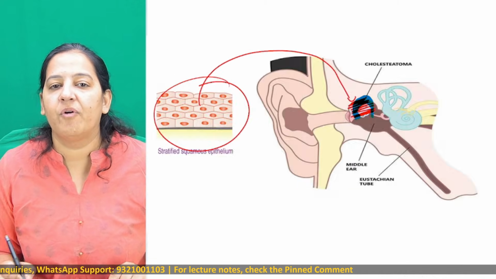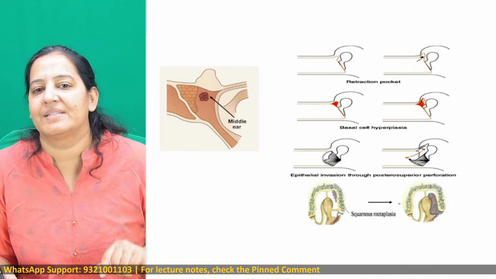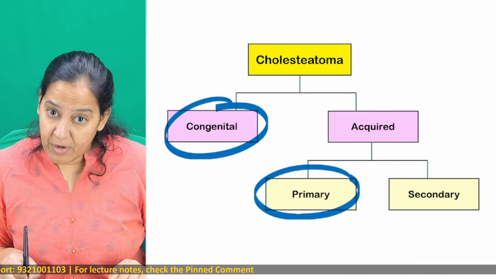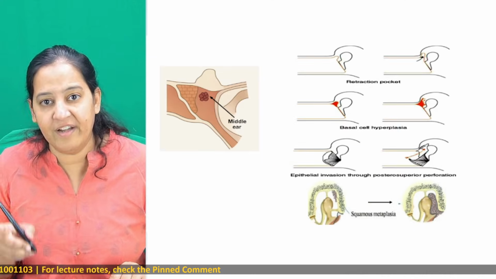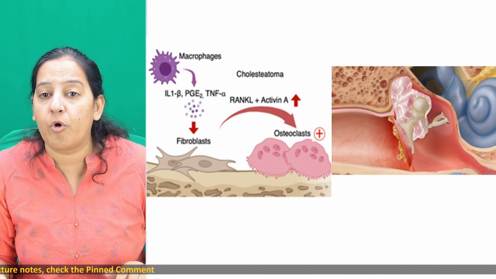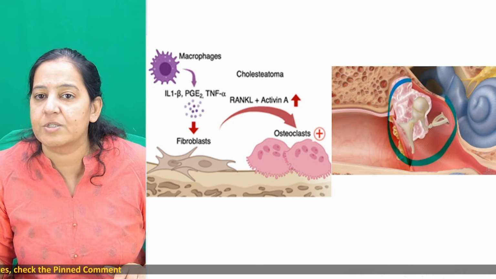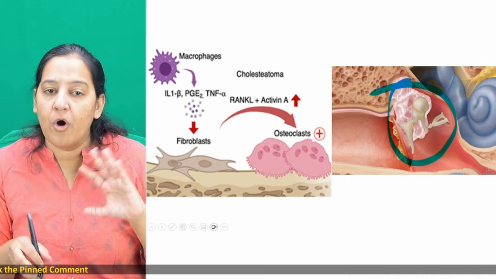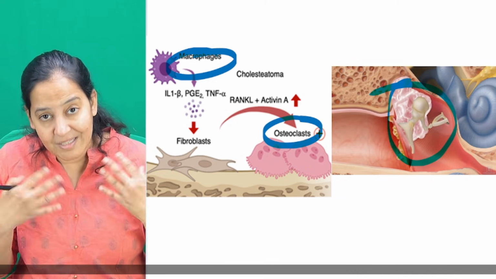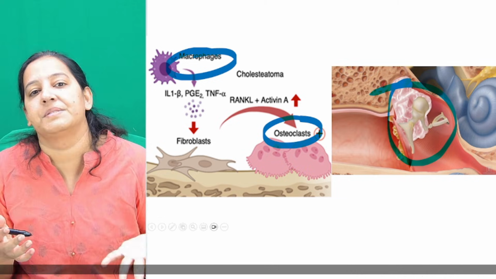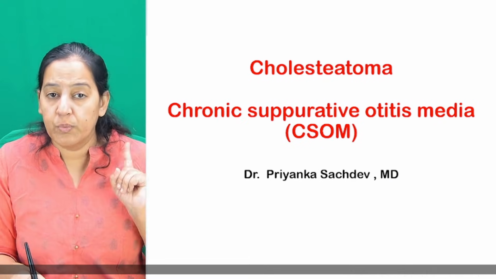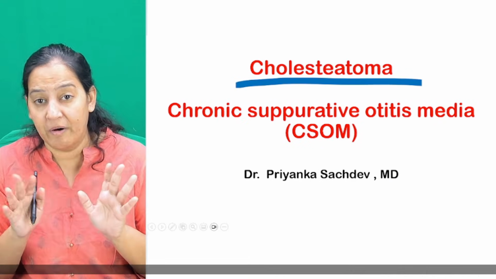Okay, origin. For origin, I taught you 5 theories. You can see the 5 theories in front of you. Types: I taught you a total of 3 types. One is congenital, one is primary acquired, one is secondary acquired. And I correlated which theory fits where. Then I taught you how cholesteatoma has a property of destroying bone. See, cholesteatoma is destroying bone everywhere. But how? Because cholesteatoma is associated with osteoclasts and inflammatory cells. These osteoclasts and inflammatory cells produce enzymes, and these enzymes have bone destroying properties. So with this, I complete my first topic, cholesteatoma, which was a smaller one.